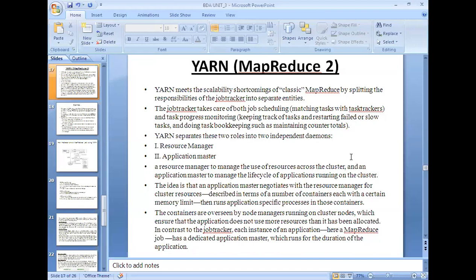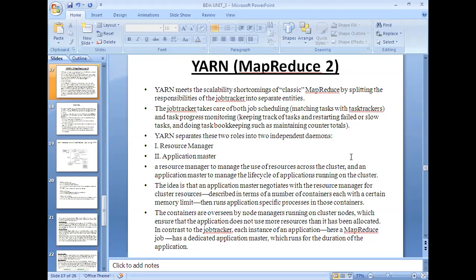These are described in terms of a number of containers, each with a certain memory limit, and it then runs application-specific processes in those containers. Whatever resources are needed to run the task, the application master negotiates with the resource manager, and the resource manager in turn allocates certain resources to this particular task.